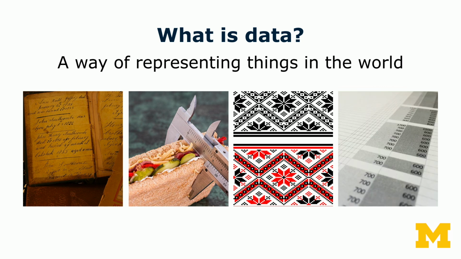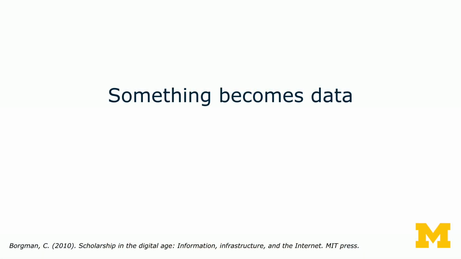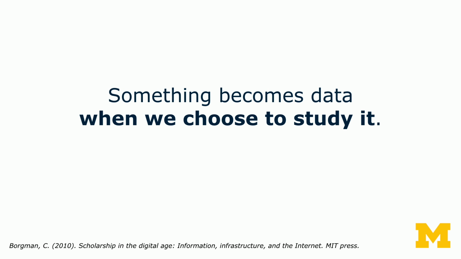And here we have a spreadsheet full of numbers. And in this, we're representing presumably something about the world. These aren't just numbers that somebody made up, I hope. They're numbers that represent something like profits or inventory. And we've organized them in a spreadsheet. So each of these is a way of representing something in the world in a new way. Now, in this definition, there's something really interesting I want you to note. Things become data when we choose to study them.